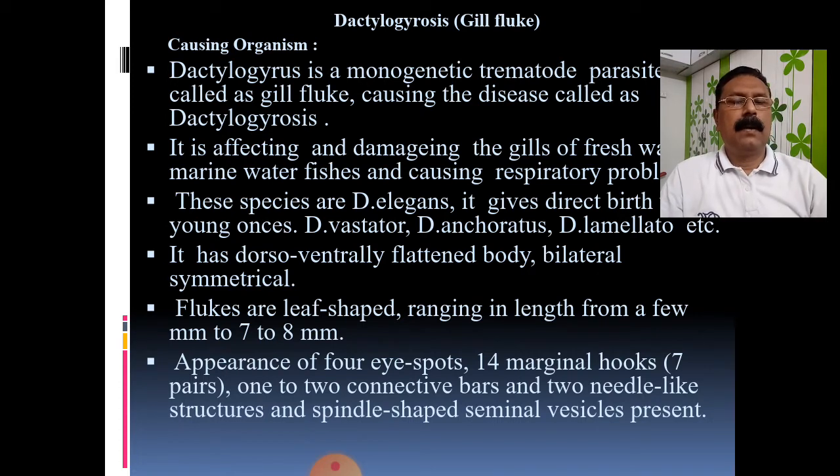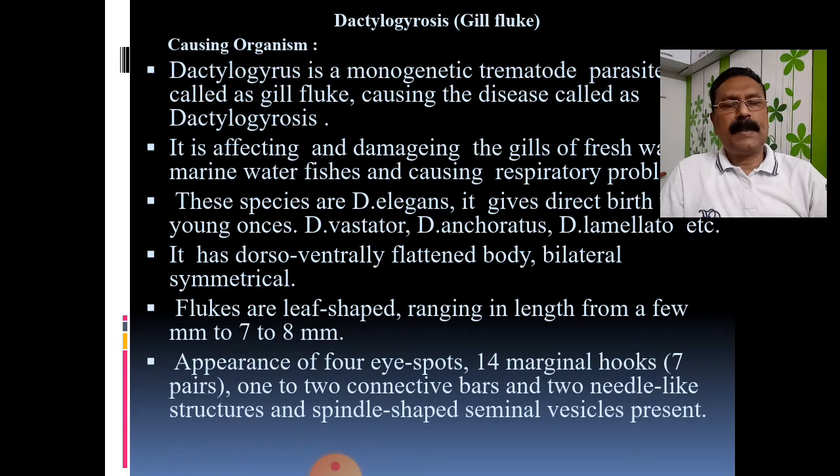Dear friends, there are several types of parasites which live inside the body of an organism, inside the body of the fish, as well as outside, and also in the surrounding medium. The parasites present on the external body surface of the fish are simply known as ectoparasites, and the parasites present inside the body of the fish are known as endoparasites. So ectoparasites are there and endoparasites are there.